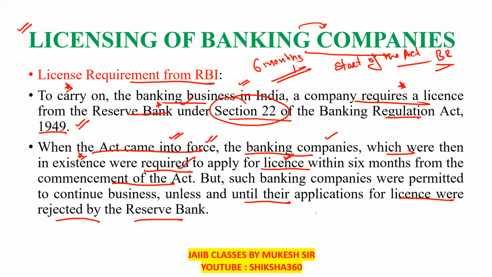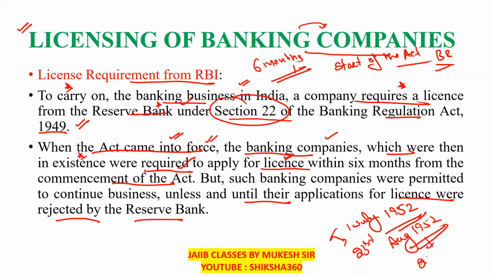Just for understanding purposes, say the act started from 1st of July 1952, and a company applied for the license on 23rd August. If the bank does not get the license from the RBI till then, will they stop their services?